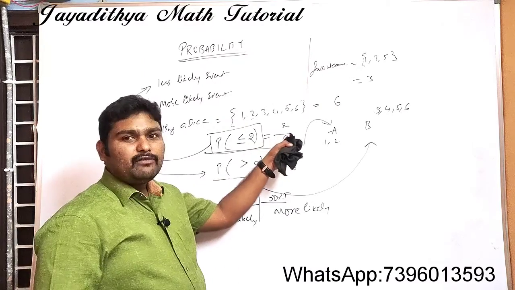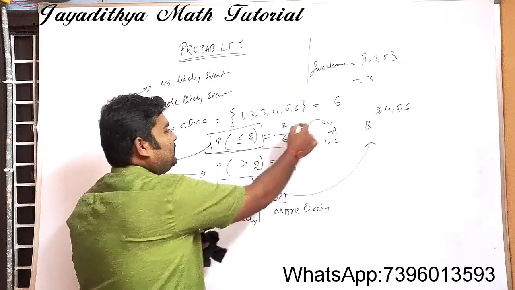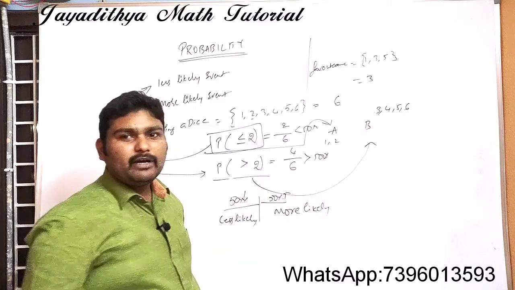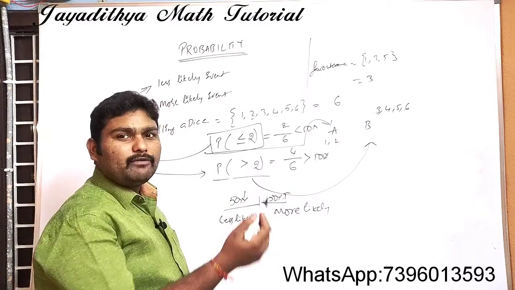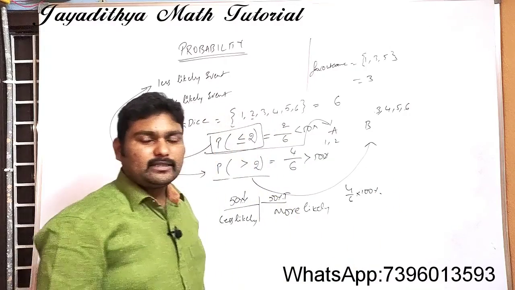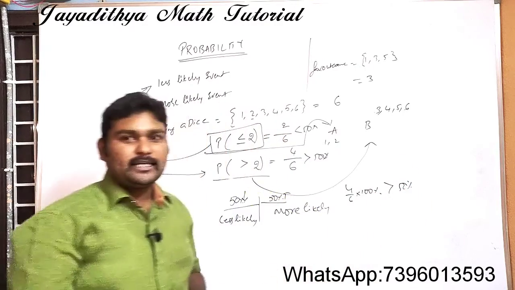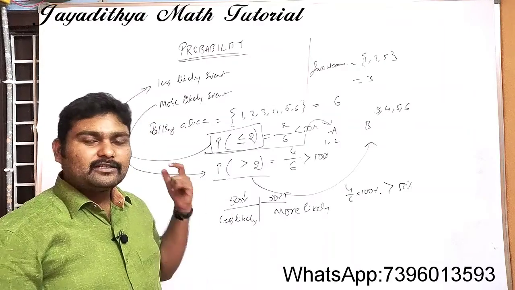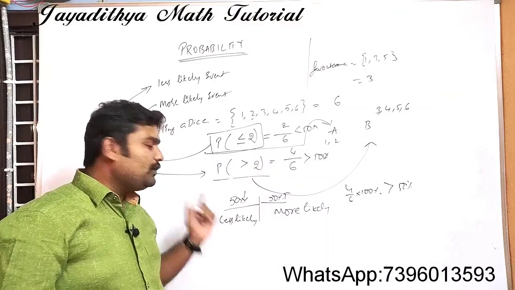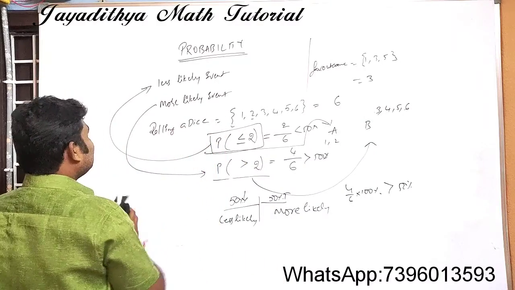Even if you convert this into percentages, this will be less than 50% and this will be greater than 50%. How do you convert into percentage? For example, 4 by 6 into 100 percentage. This will be exactly greater than 50%. So we call that event a more likely event, and which has less than 50% chances, we call that event less likely. Now clear?